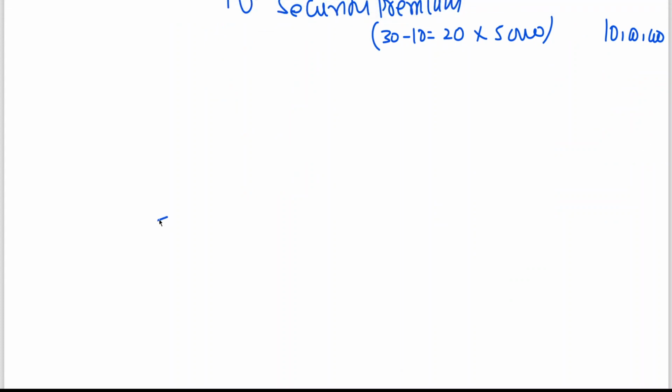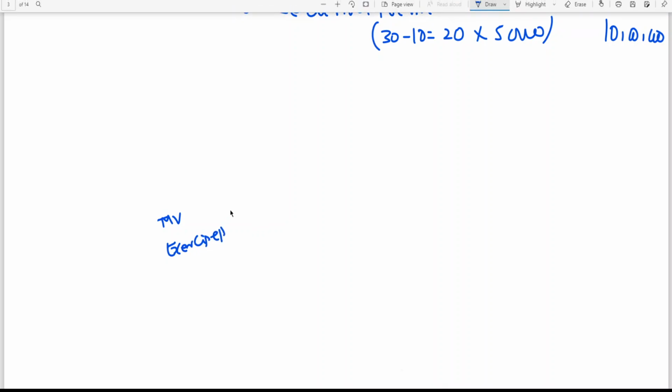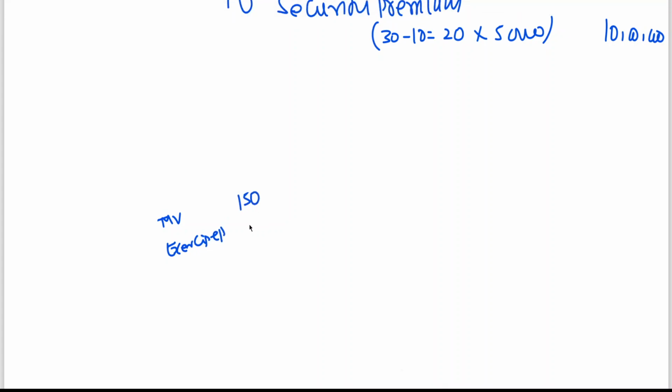See, I told you market value and what is called exercise price. Suppose market value 150, exercise price 50, discount how much? 100.